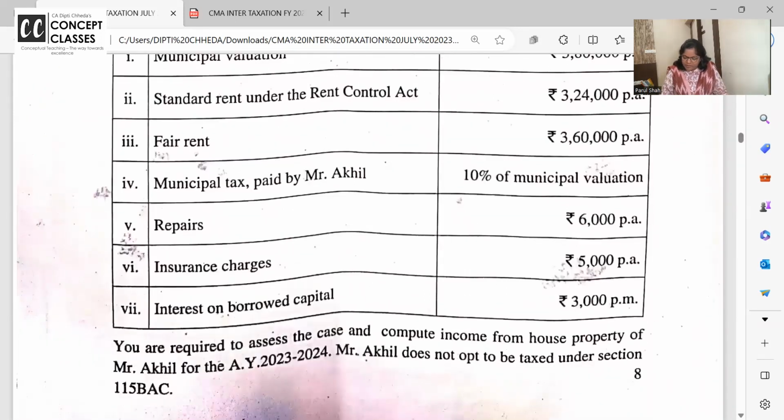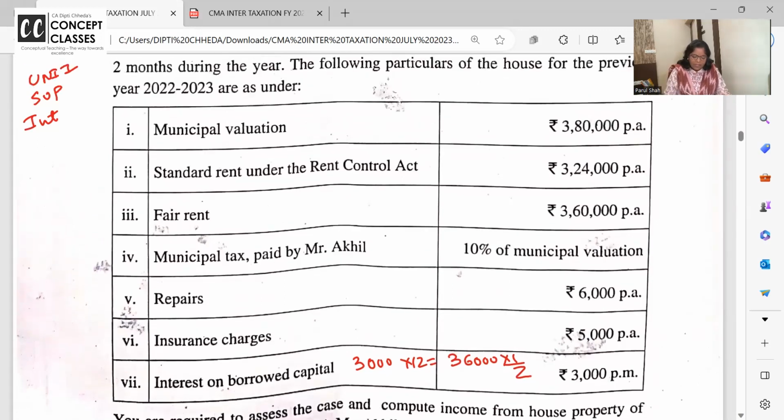Yes. So how much is interest on borrowed capital? 3,000 per month into 12 months. मैम 2 month तो वेकेंट था पर फिर भी इंटरेस्ट तो पूरा अलाउड है. 36,000 का half. Are you all with me? Why 36,000 का half? 18,000, because this is unit 1. So what is the income from house property for unit 1? 18,000 loss.